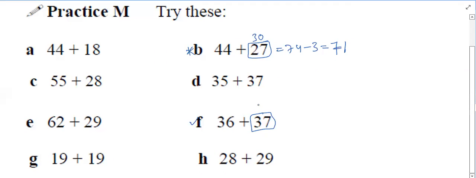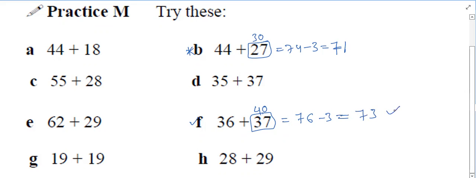Total is going to be 76, and then we have to subtract 3. Which question are you explaining? F only. 36 plus 37. We made it 40, and we have to add 36. So 40, 50, 60, 70, 76 minus 3.